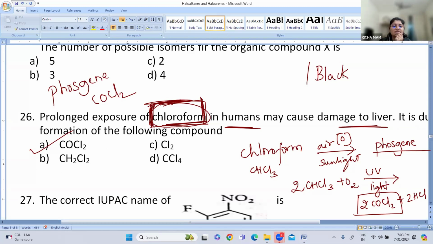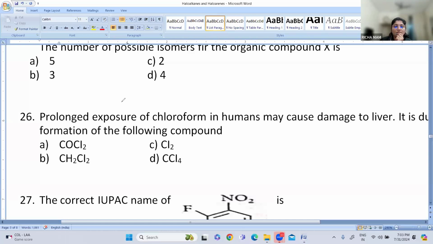Understood? Is it clear? So option A. What is the answer? Option A. Let us go for the next one.